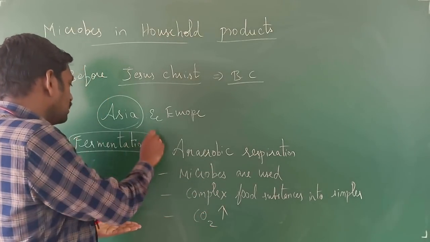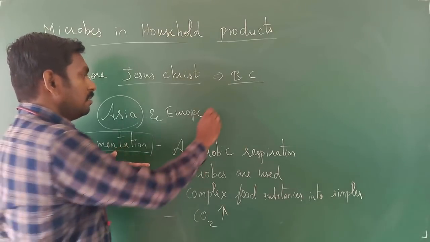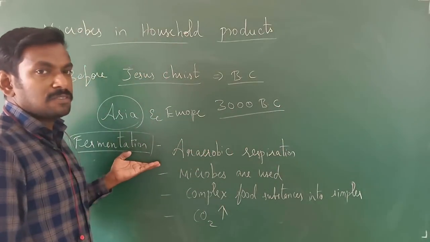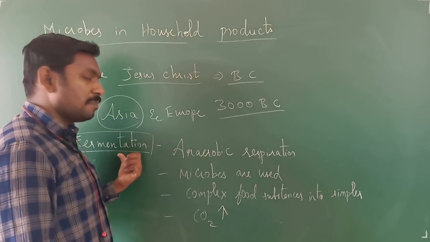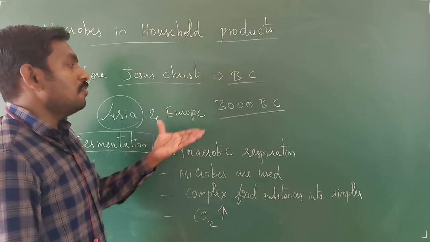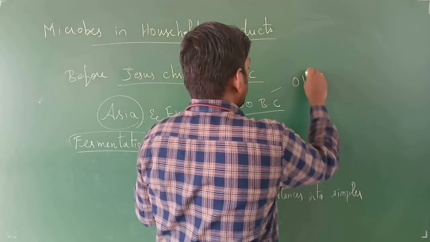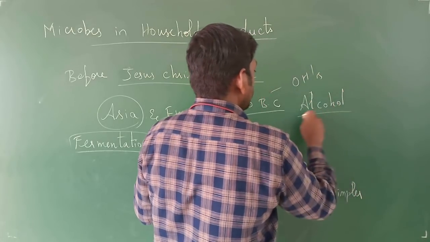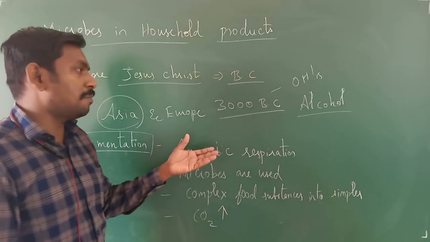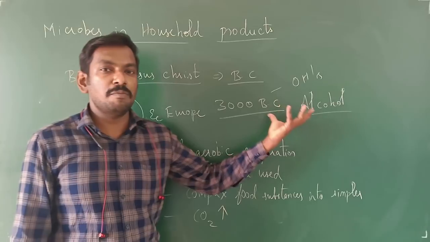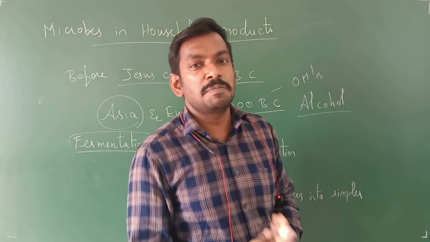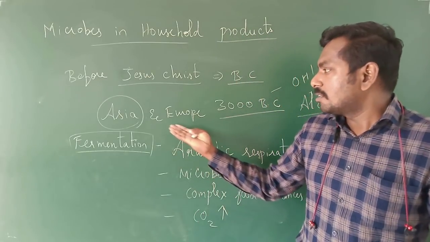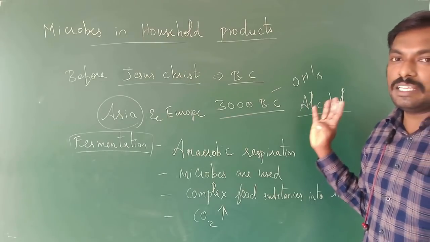So the fermentation process has been used before 3000 years, right? In 3000 BC itself, they had started using the process of fermentation. They used this for alcoholic production, and in fermented products also they used it. You might have heard about the Soma and Sura drinks which were used in the Harappa and Mohenjo-daro civilization during the festival or recreation period. Those times also they used these alcoholic beverages.